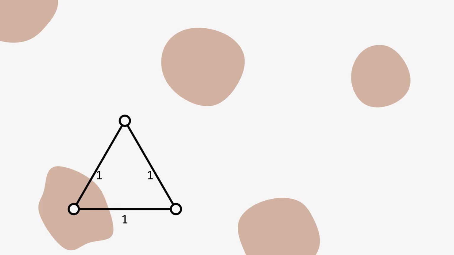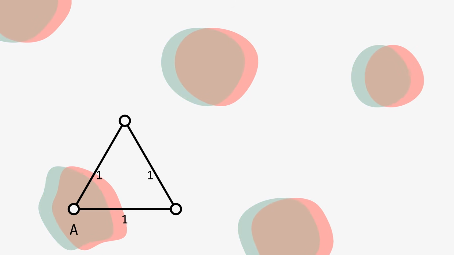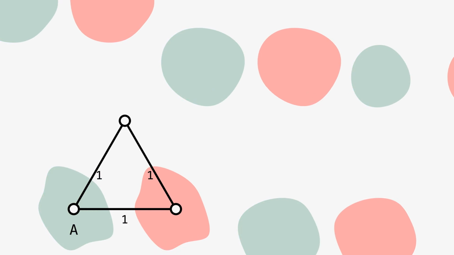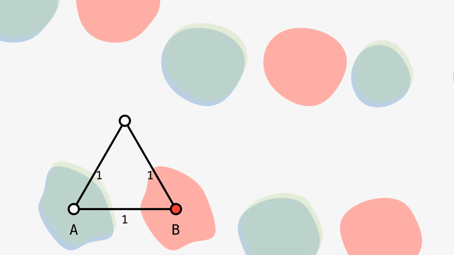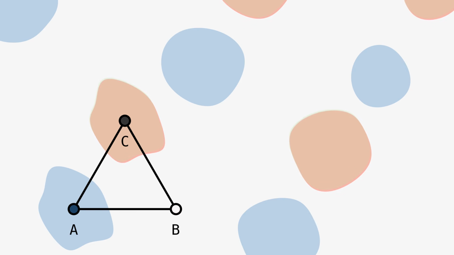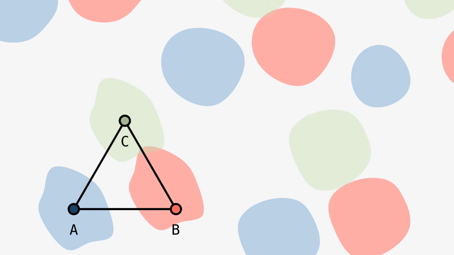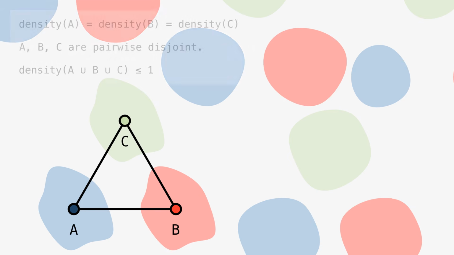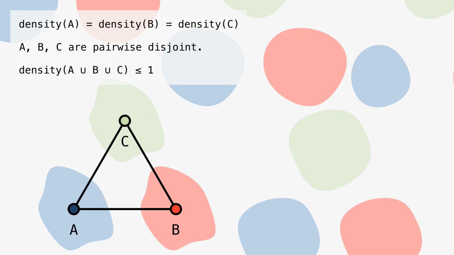We can sharpen this argument the following way. Now we translate by 2 sides of a regular unit triangle, getting translated versions B and C. By the previous argument, A and B are disjoint. Also, A and C are disjoint. But even better, B and C are disjoint, because C is a translated version of B, translated with the third side of our regular unit triangle, so we can invoke the previous argument a third time. But if A, B, and C are all pairwise disjoint and have the same shape, then their density cannot be larger than 1/3.